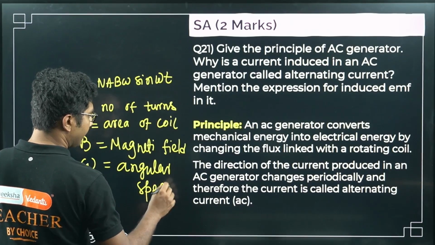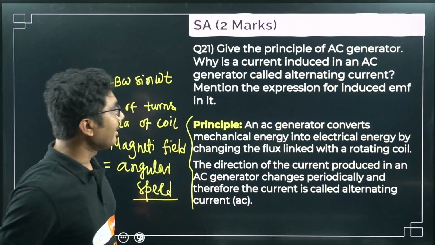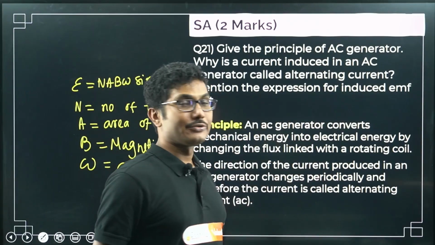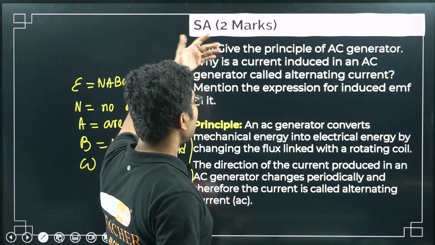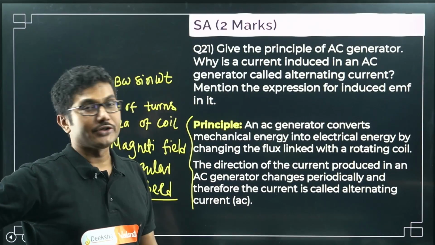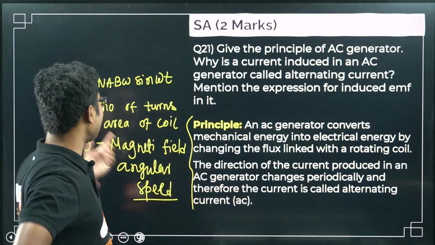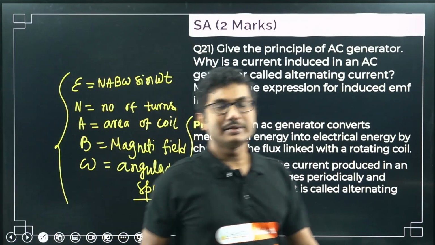Now if you see, this question is not generally a 2-mark question. Generally the principle and why the current is called AC is a 2-mark question, but sometimes they might not ask why it is called AC. Instead they might ask you to mention the expression for induced EMF in it. Then in that case you have to answer this. Or this entire question might come as a 3-mark question.